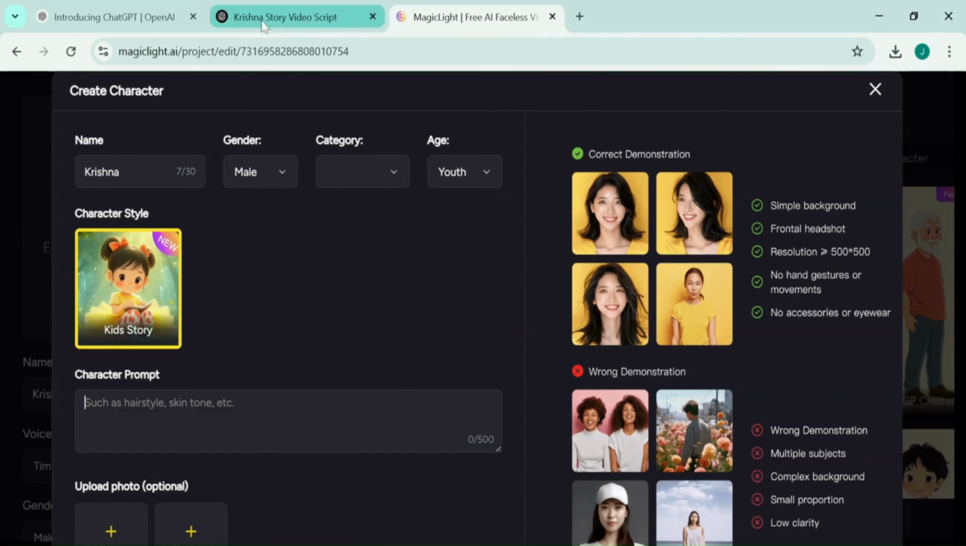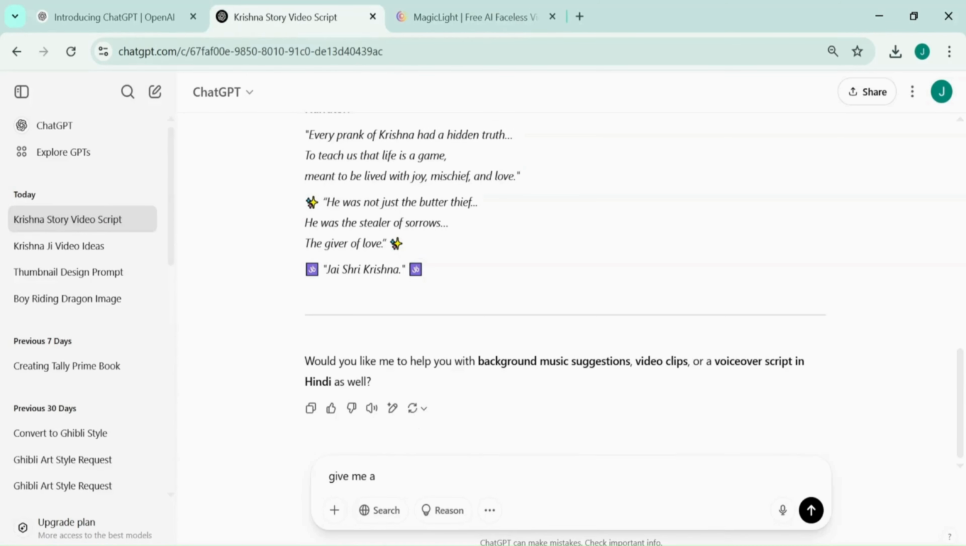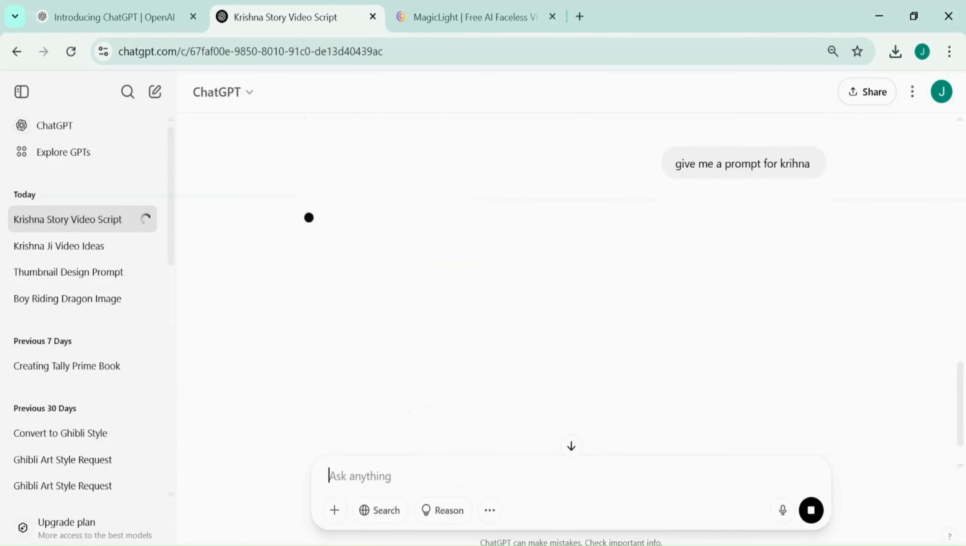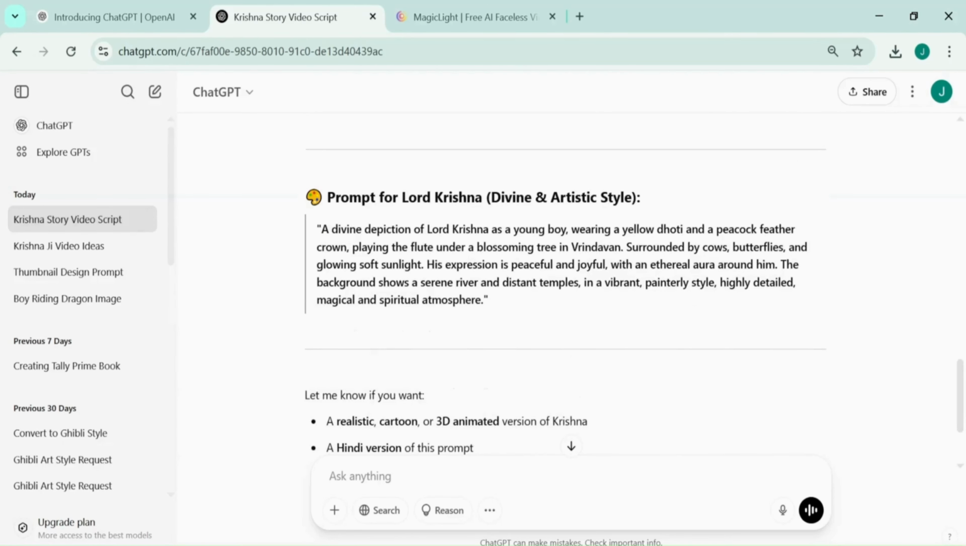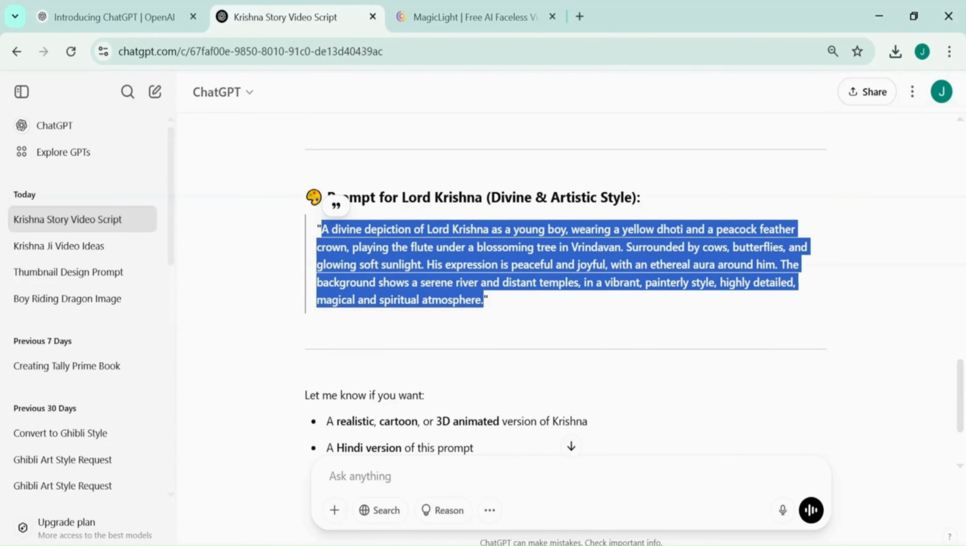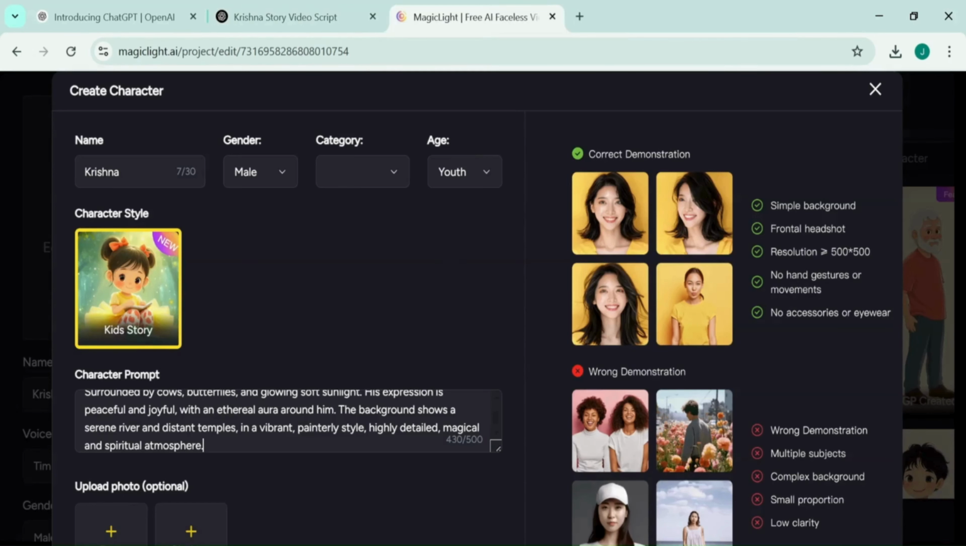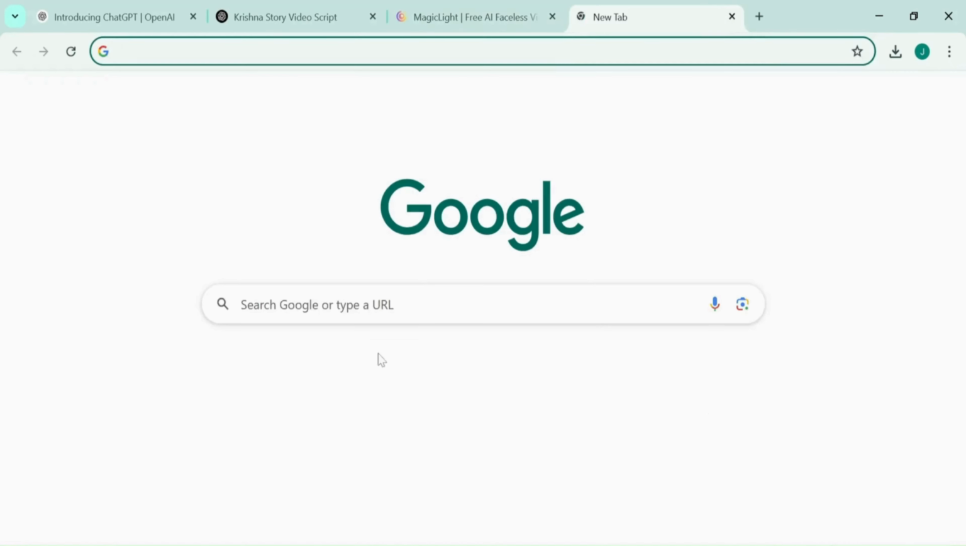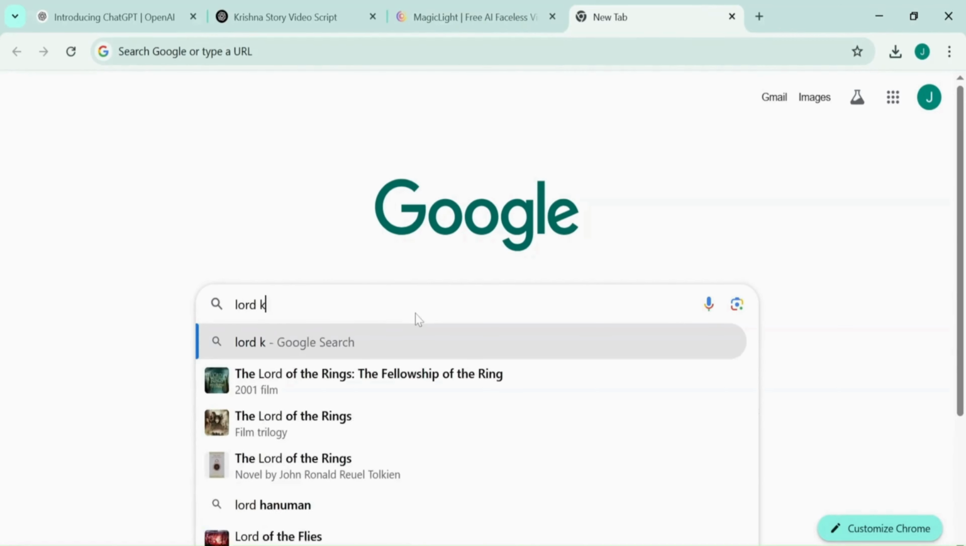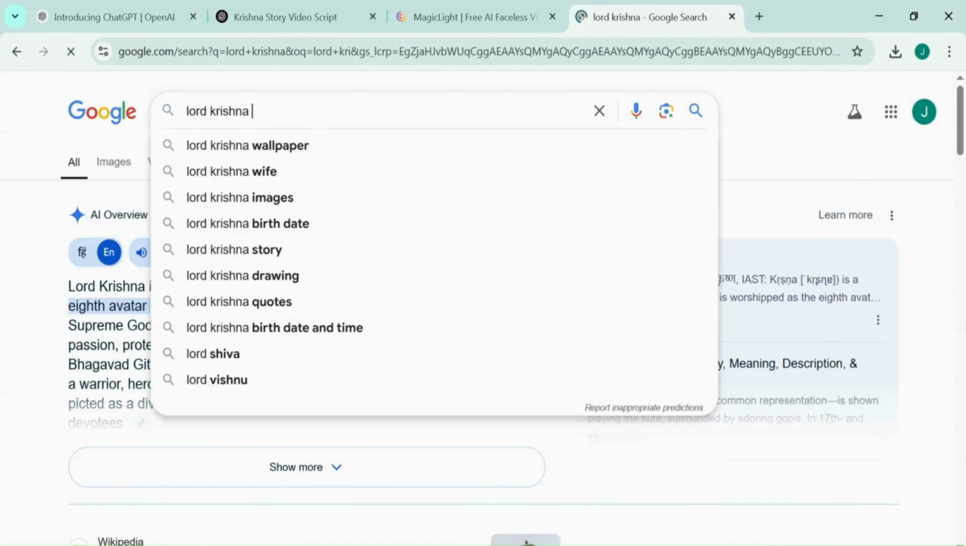So I go to ChatGPT and I type, "Give me prompt for Krishna," because this is my main character of the story. Now paste the prompt here. Now you have to upload an image of your character and their clothes, according to your story. Here I am using Google.